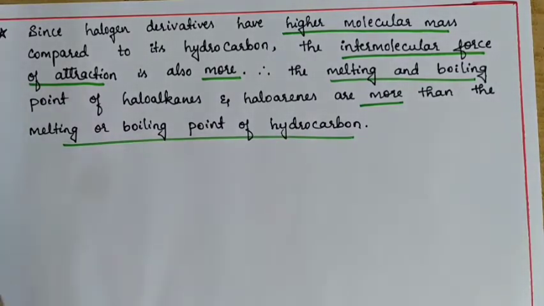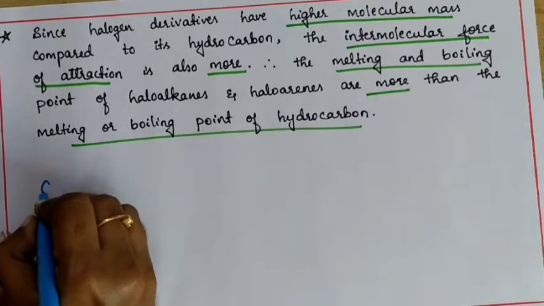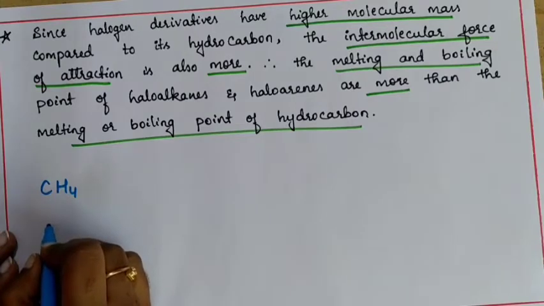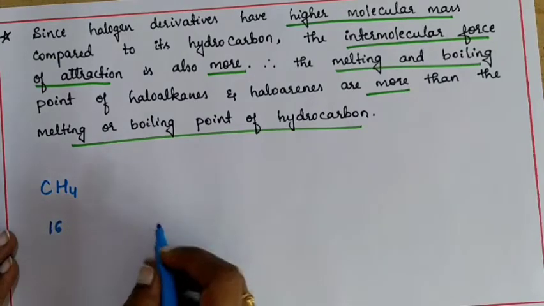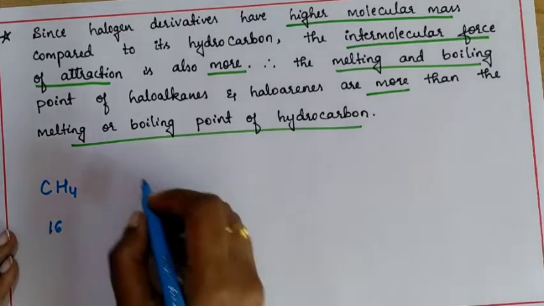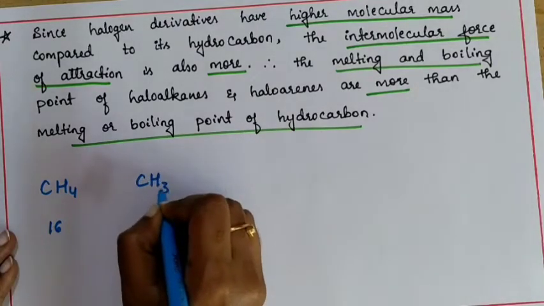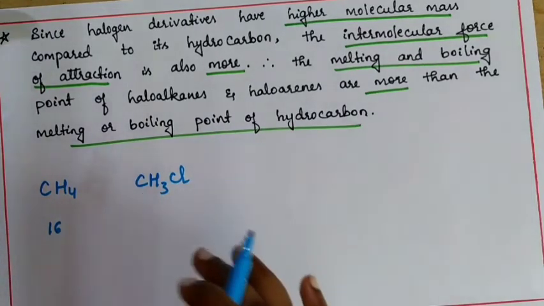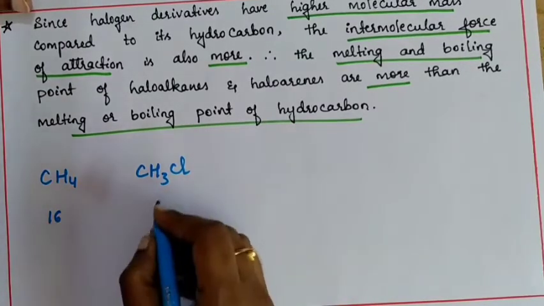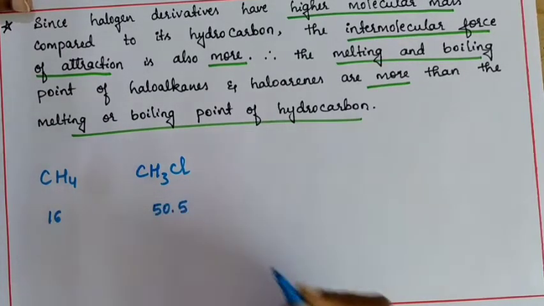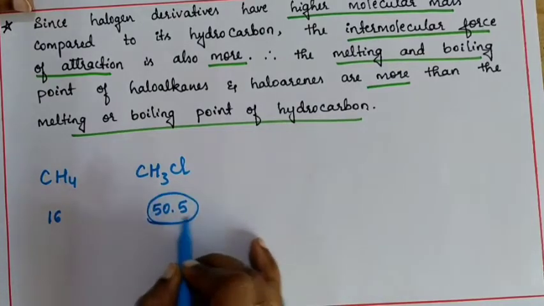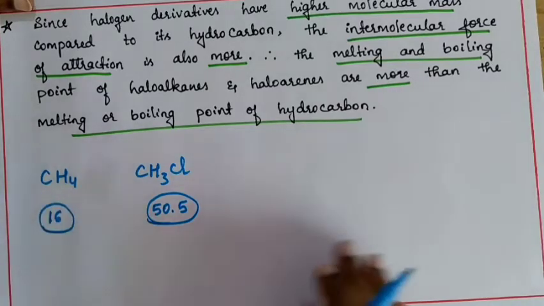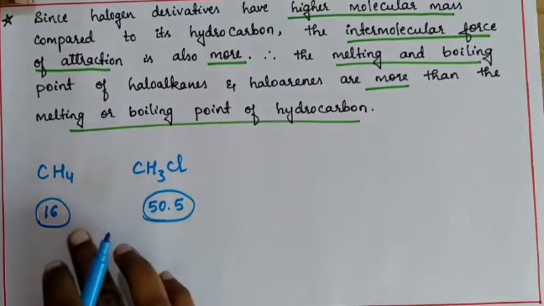Let me make it even clearer. Let us consider one of the hydrocarbons, that is methane. Methane molecular mass is 12 plus 4, that is 16. Now we replace one of the hydrogens by chlorine. Let us consider chlorine itself. It will become CH3Cl. Cl is 35.5 plus 15, so it is 50.5. You can see the molecular mass of the haloalkane is greater than the molecular mass of its respective hydrocarbon. Correct? Molecular mass is more.